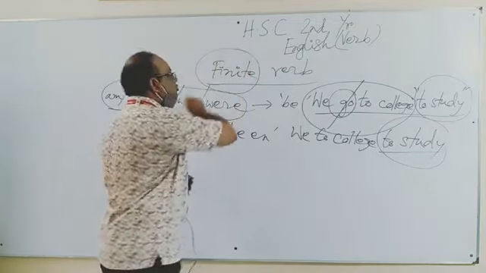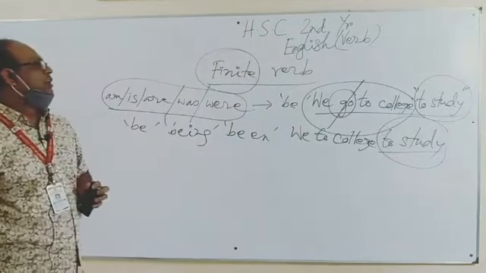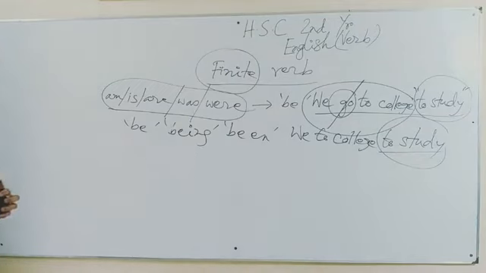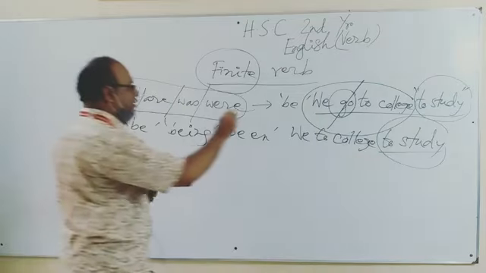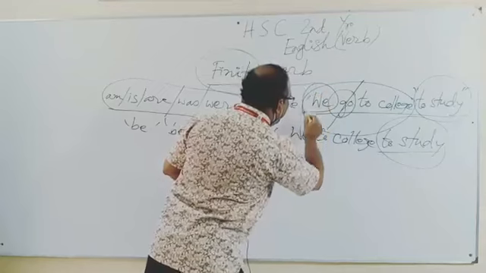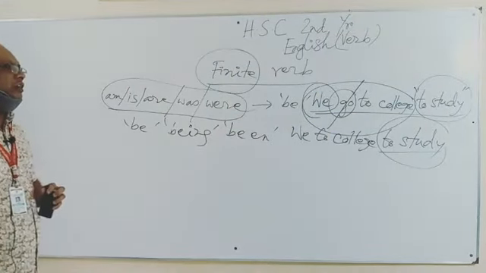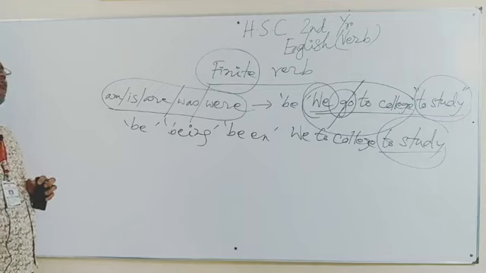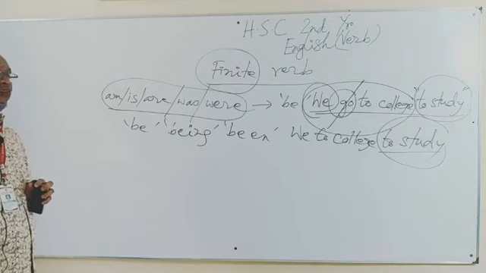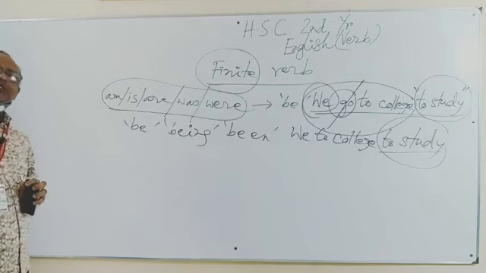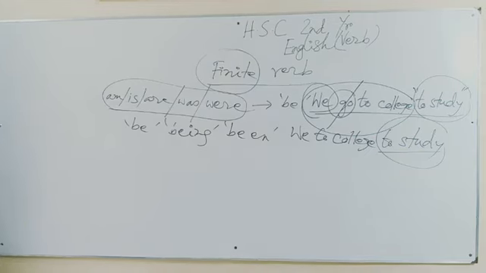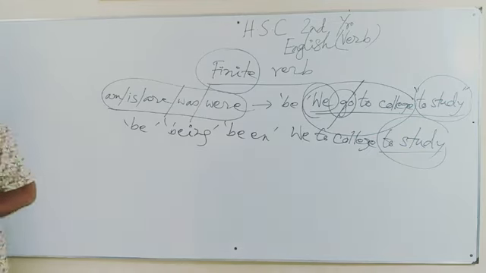In another way also you can make definition of finite verbs. If we try to change the number and person of the subject of the sentence, then you will find that it is finite verb which changes the form. But if it is non-finite, then it will not change its form.